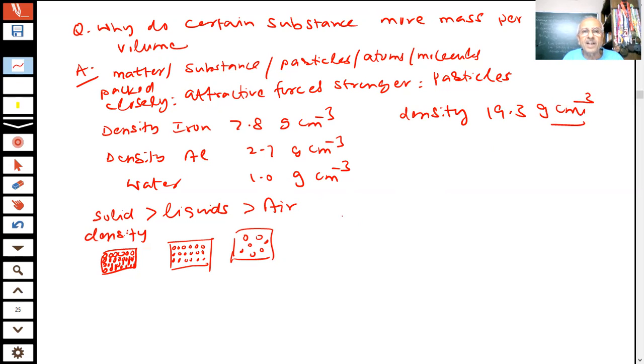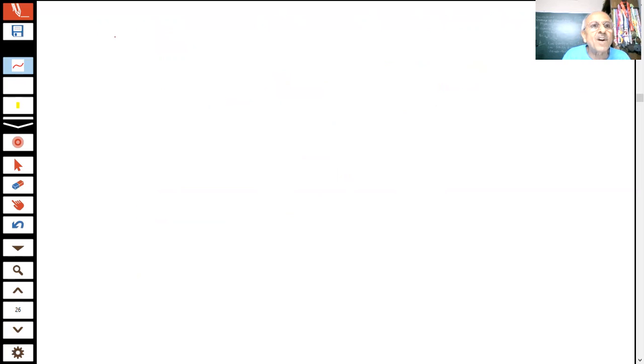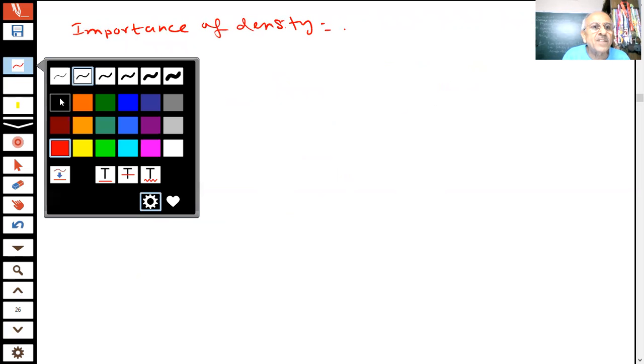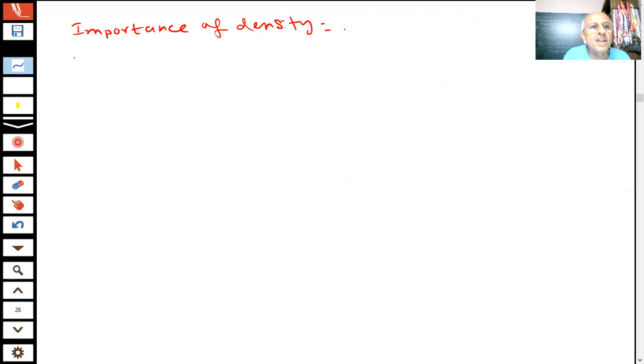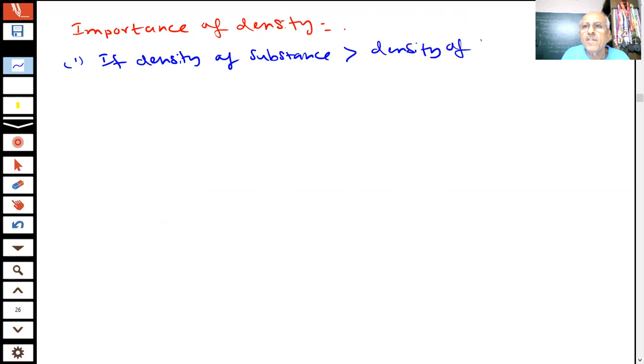And then we have already told you in the laws of flotation, what is the consequence of density, what is the importance of density? Students, what is the importance of density in our everyday life or in our science? You already know, students. We have told you, if the density of a substance is more than the density of water, what will happen? It will sink in water.